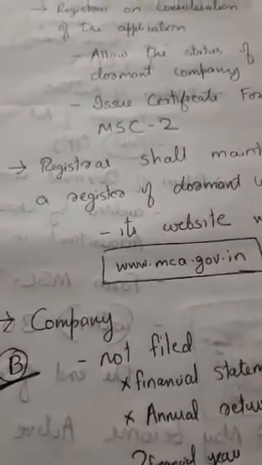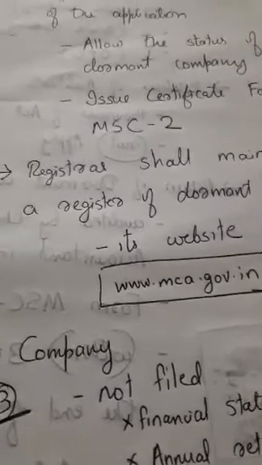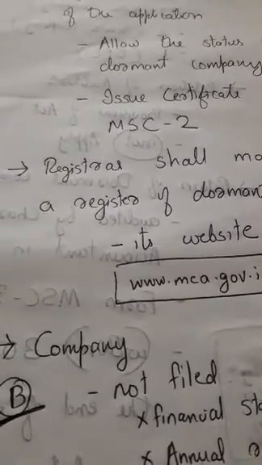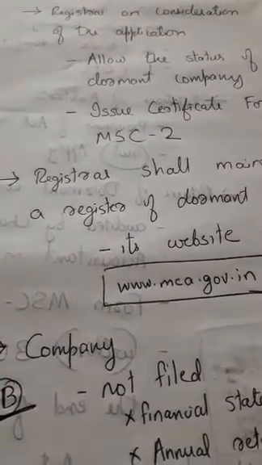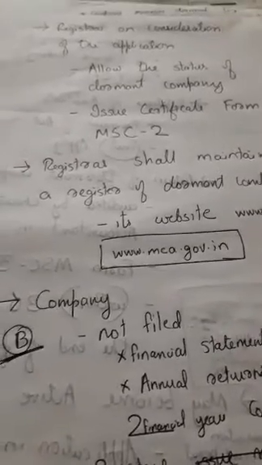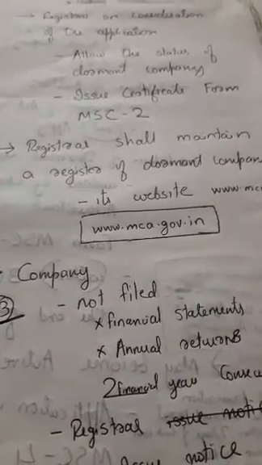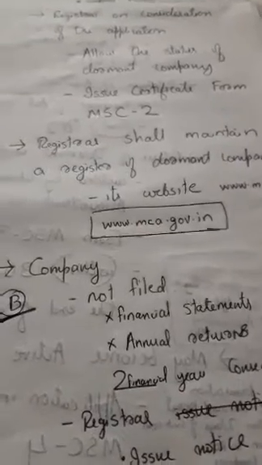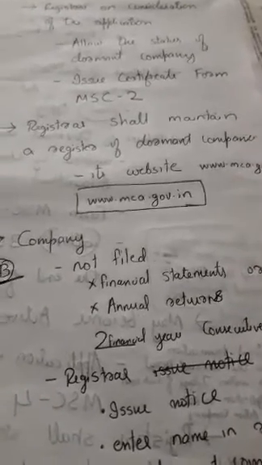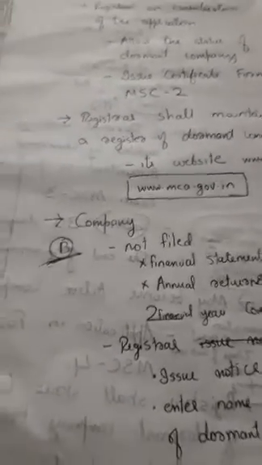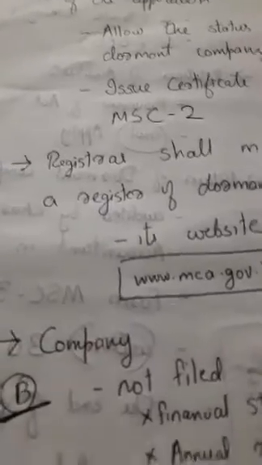The company calls various meetings, and the Registrar considers the application. The company conducts various meetings, passes resolutions and files certain forms regarding the application for converting the company into a dormant company. The Registrar, on considering the application, allows the status of dormant company, issuing a certificate in form MSC2, and the Registrar maintains the register of dormant companies on the website www.mca.gov.in. We have discussed this much, regarding converting a company on the company's application.